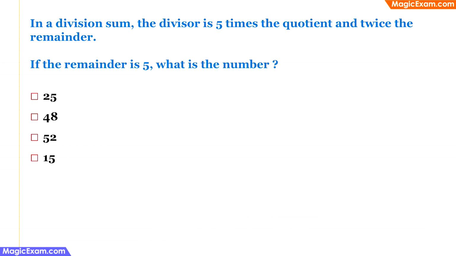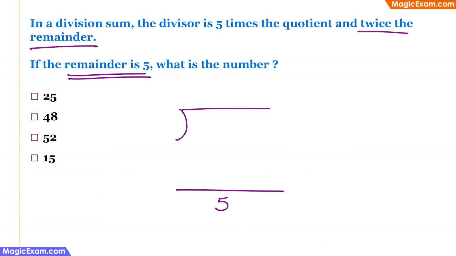In a division sum, the divisor is 5 times the quotient and twice the remainder. If the remainder is 5, what is the number? So to solve this problem, let's write it down in the form of a normal division sum. So if we write it down like this, we know that the remainder is 5, so let's put 5 here. And we know that the divisor is 5 times of the quotient and twice the remainder. Therefore, if we multiply the remainder with 2, then we'll get the divisor, which happens to be 10.